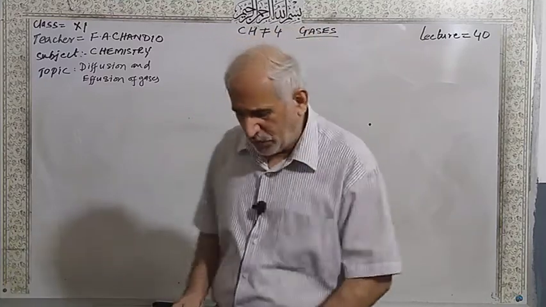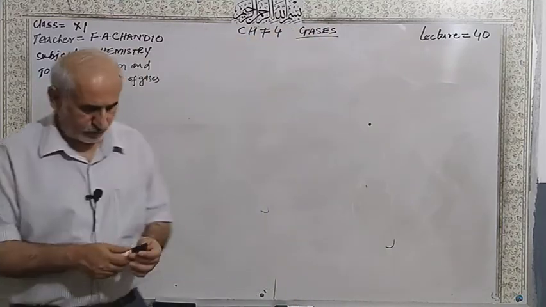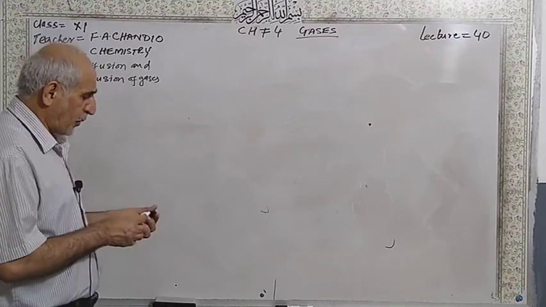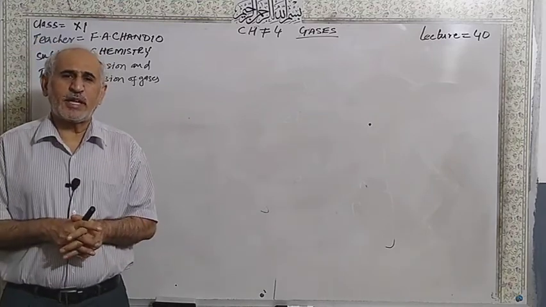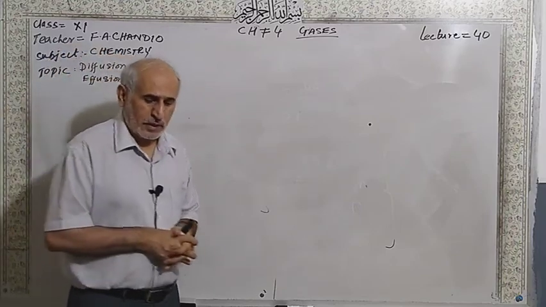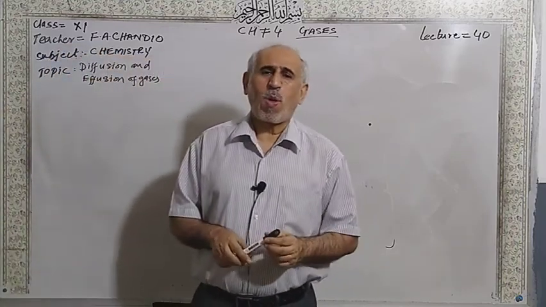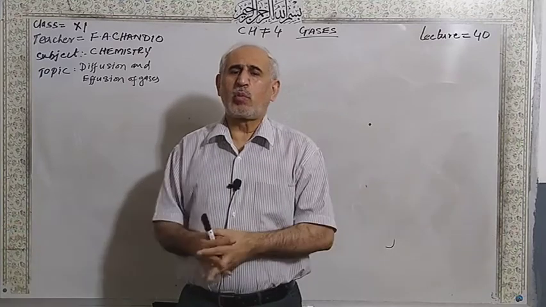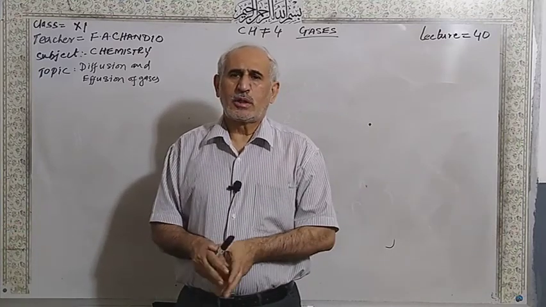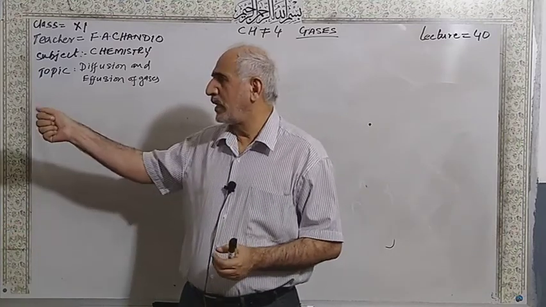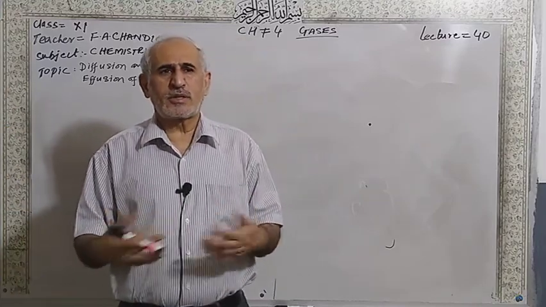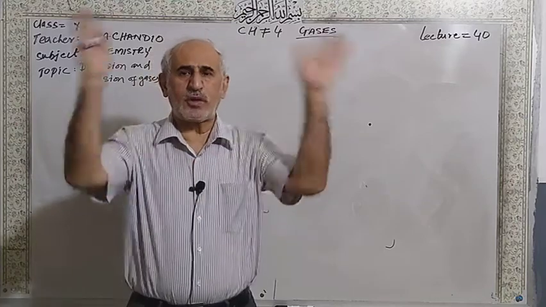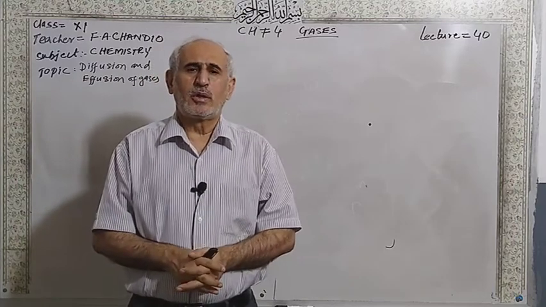Examples of diffusion of gases are the spread of scent, the spread of fragrance, the spread of ether throughout the room. If one person is spraying perfume from one corner, then with the passage of time it spreads in the whole room.